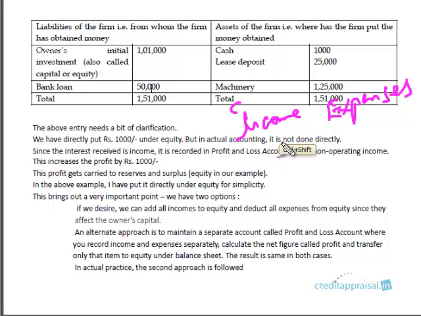So let us have a small discussion on this. There are two ways in which you can look at this income and expenses from an accounting point of view. So please make a distinction. This is a separate statement, the P&L account, and this is the balance sheet, where you have all the liabilities and assets. Liabilities are all the sources of funds, and assets are all the uses to which you put the sources.